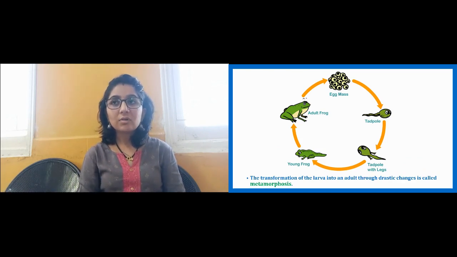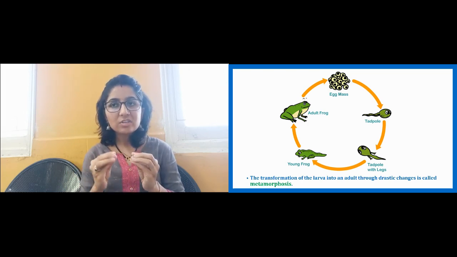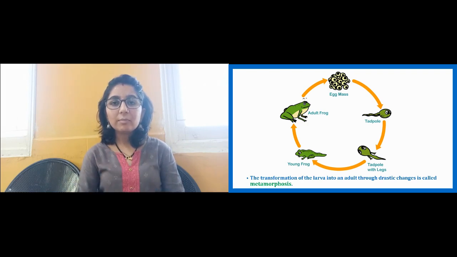And you can see the egg mass over here in the diagram. Some of the eggs will fuse with some of the sperms, and that will develop into the tadpole, which can swim. The tadpole does not have any leg, then it will develop legs, which is the tadpole with legs, and then that tadpole will develop further and form a young frog. You can see the body structure is a bit different. The young frog will again develop and form into an adult frog, which we see.